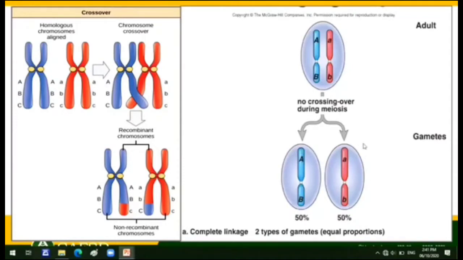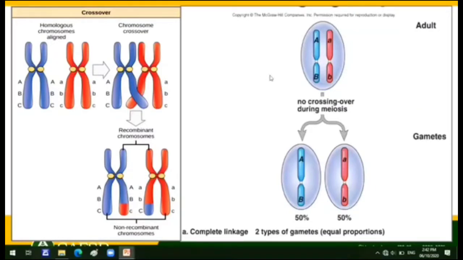So this one is a linkage group, this one is a linkage group, because dominant genes A and B are inherited together. Recessive genes A and B are inherited together. There is no crossing over in here, and because of that, there is linkage. But in here, there is crossing over. The sister chromatids in these homologous chromosomes cross over, so we have a random combination of genes as a result.